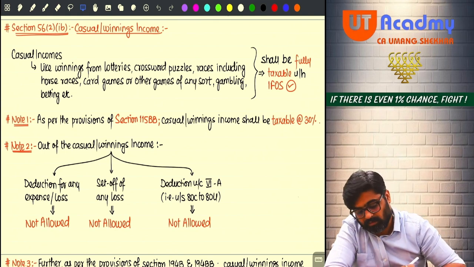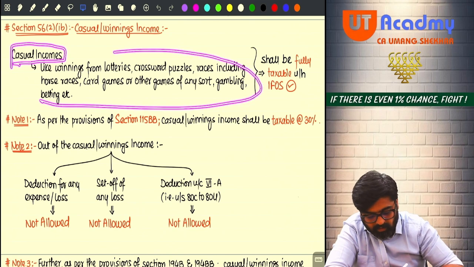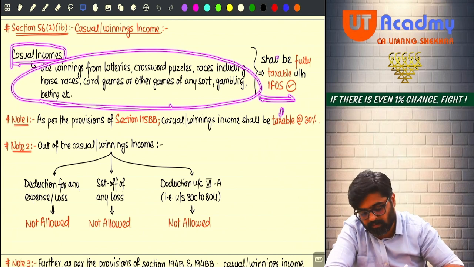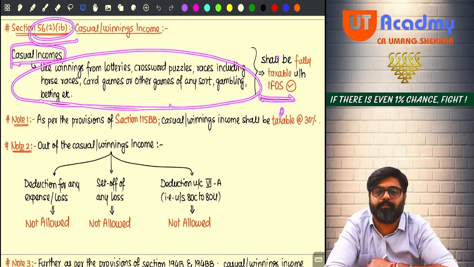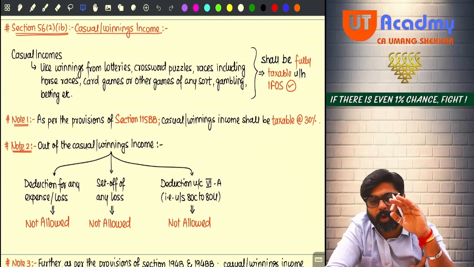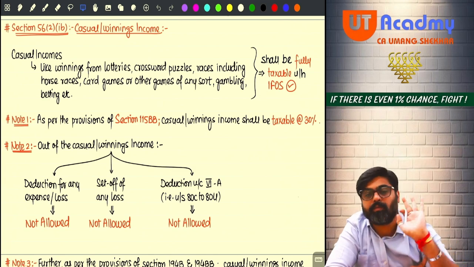So any income arising from these casual activities will always be taxable as your income from other sources. This is given in 56(2)(ib). Always your IFOS income. We cannot charge this income under any other head except IFOS. That's it.